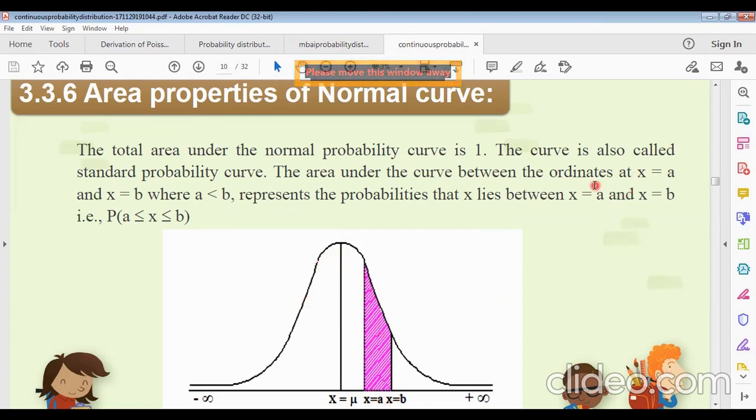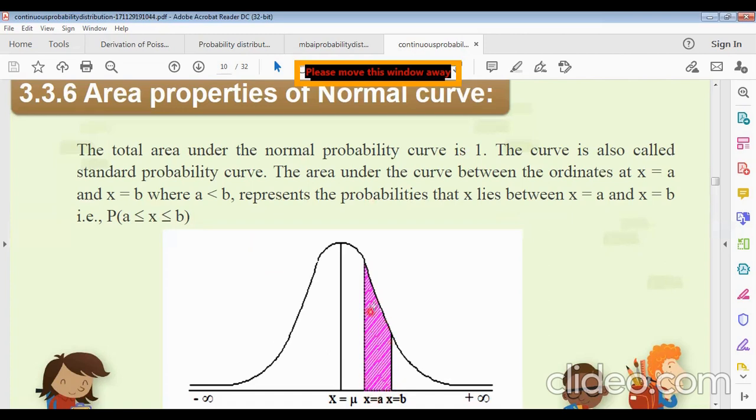So the ordinates at x equals a and x equals b, where a is less than b, you must know a is less than b, b is greater than a, represent the probability that x lies between x equals a and x equals b. That can be indicated as the probability of a ≤ x ≤ b. That means x lies between a and b.